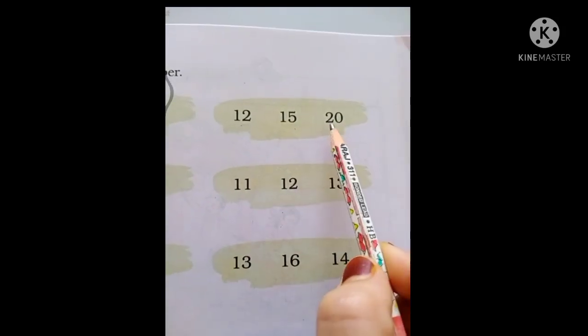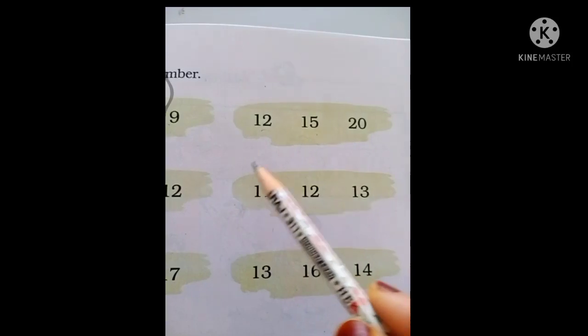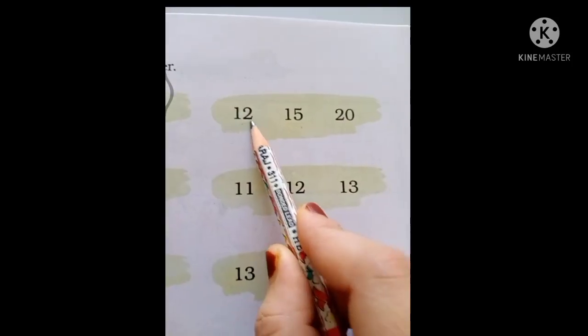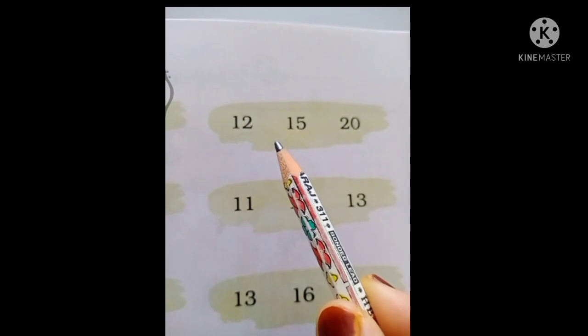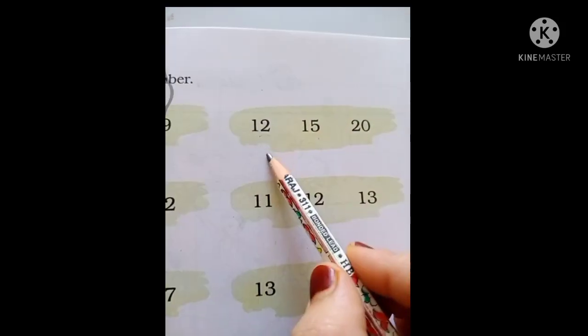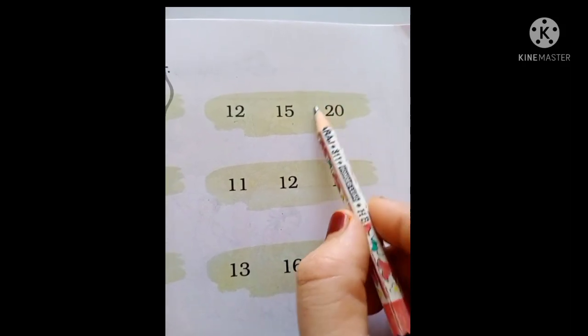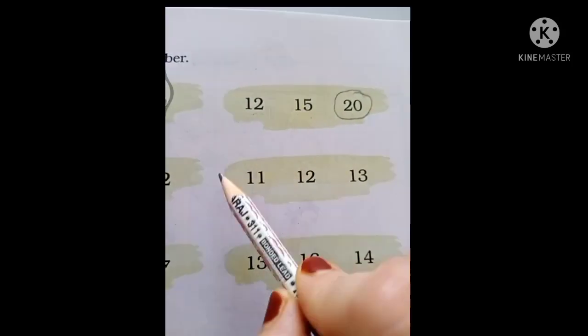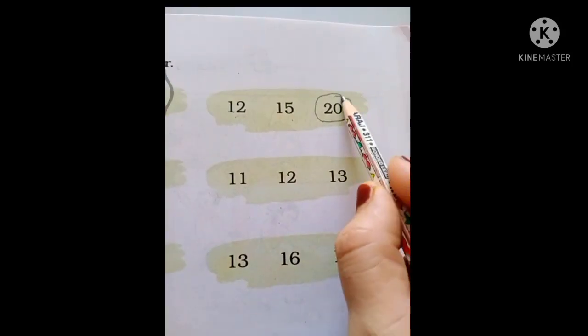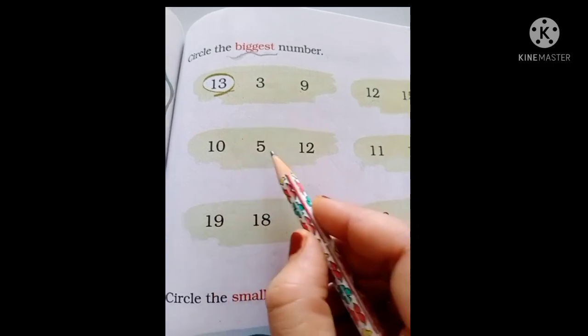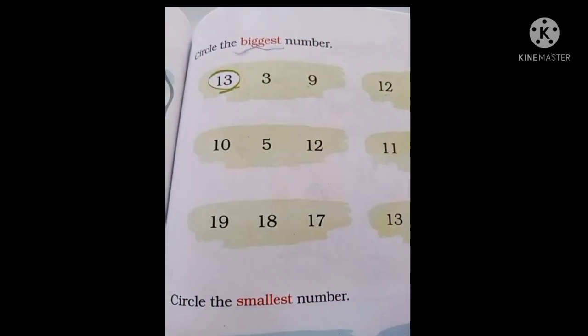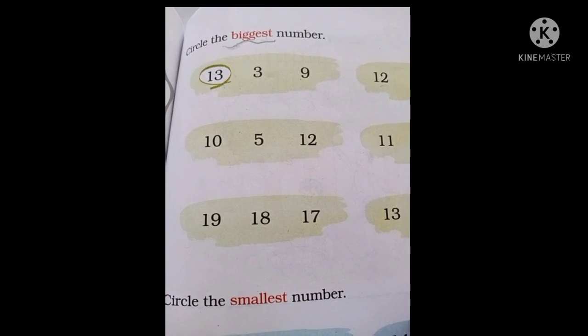Likewise, now we have to find out here 12, 15 and 20. Among these three numbers, we have to find out the biggest number, right? So if you will see, students, I am speaking in sequence so that you will get the biggest number. 12, 13, 14, 15, 16, 17, 18, 19 and 20. So 20 came last, so that means 20 is the biggest number among these. Is it clear? So here on the number 20 we have to put the circle. Yes, Hussein beta, tell me, among this 10, 5 and 12, which one is the biggest number?